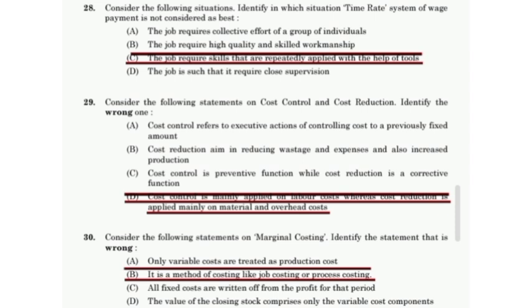Consider the following statements on cost control and cost reduction. Identify the wrong one. Option D is wrong. Cost control refers to executive actions of controlling cost to a previously fixed amount. Cost reduction aims at reducing wastage and expenses and also increasing production. Cost control is a preventive function while cost reduction is a corrective function. Consider the following statements on marginal costing. Identify the wrong one. Option B is wrong. It is a method of costing like job costing and process costing is wrong.